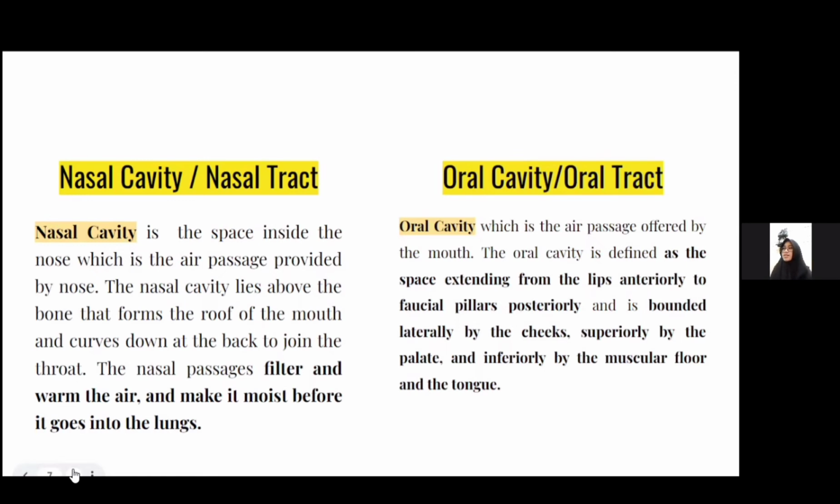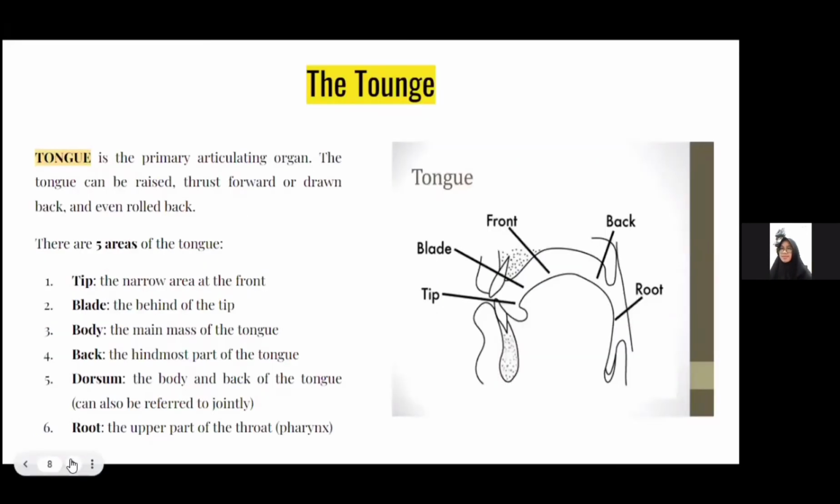Next is oral cavity or oral tract. The oral cavity is the air passage offered by the mouth. The oral cavity is defined as the space extending from the lips anteriorly to the faucial pillars posteriorly and is bounded laterally by the cheeks, superiorly by the palate, and inferiorly by the muscular floor and the tongue.